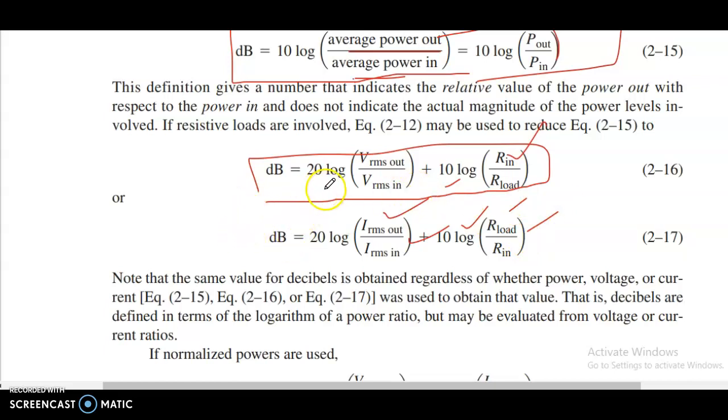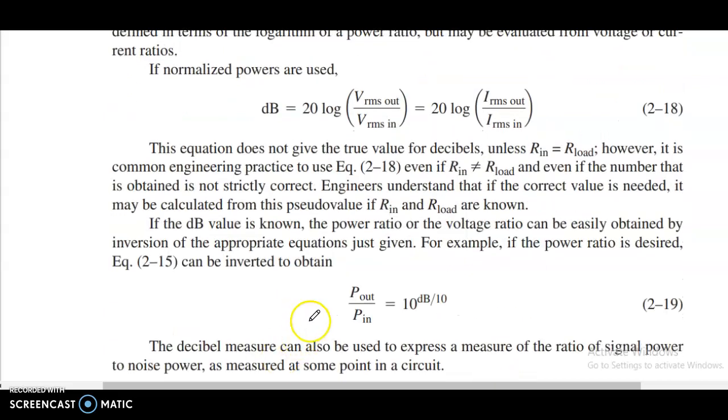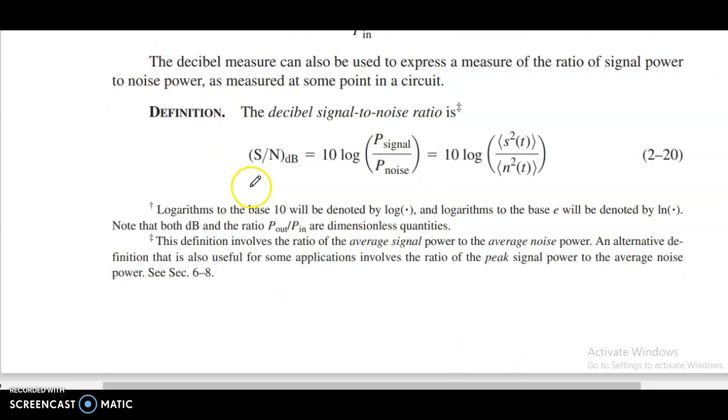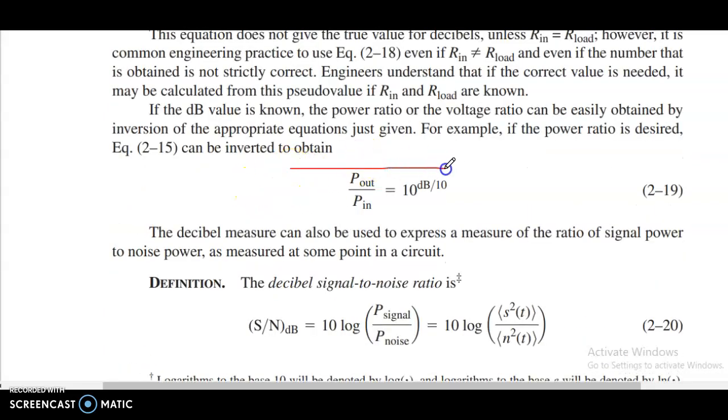Then what is the difference? 20 log Vrms out, here voltage, here current, here same resistance. Then P out divided by P in equal to 10 power dB divided by 10.